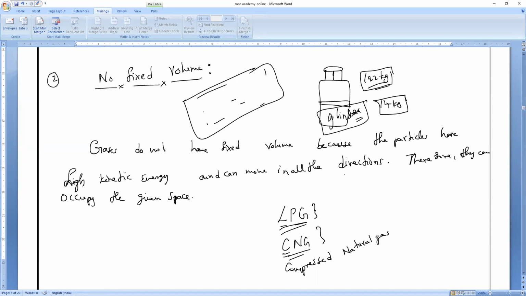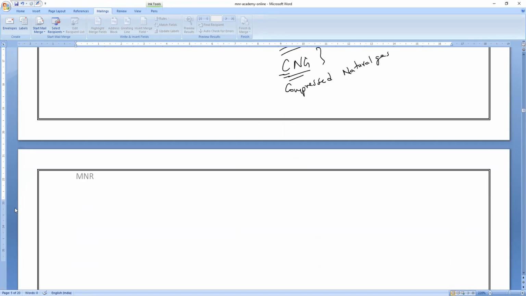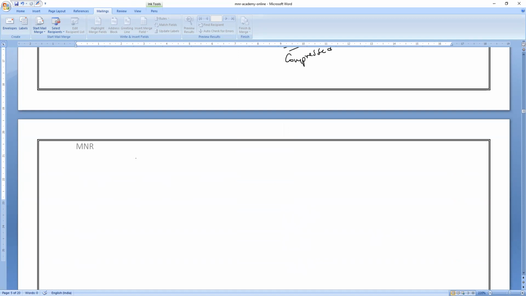Yes, because gases are highly compressible in nature. Due to that property, a huge amount of gas can be stored in a very small container.